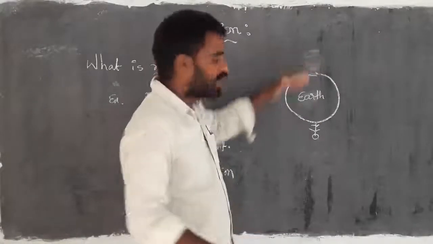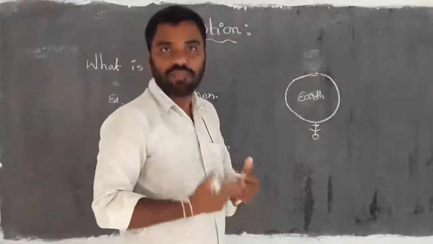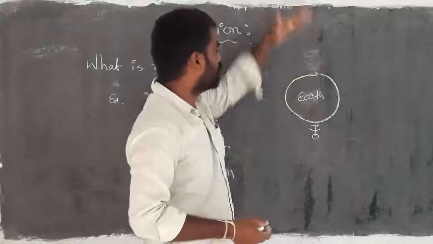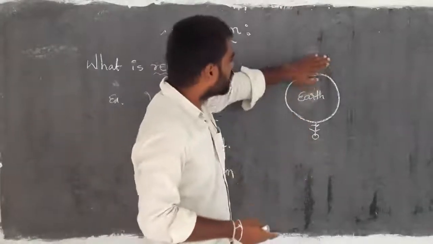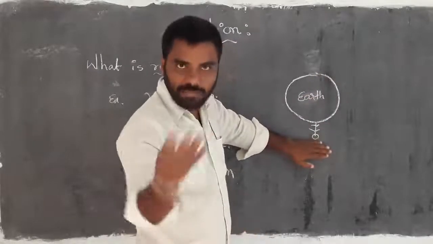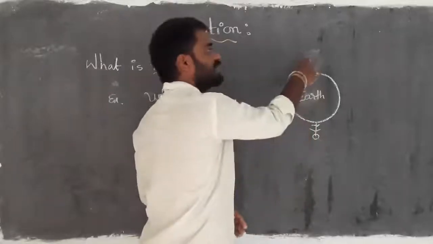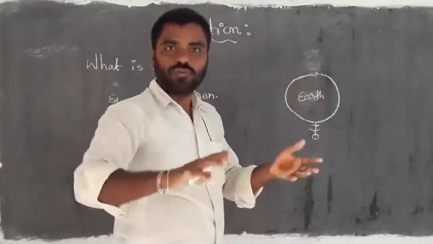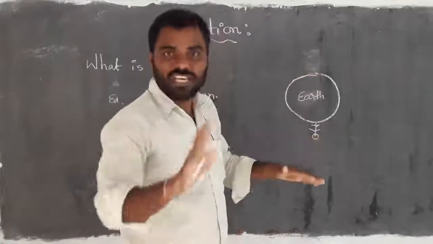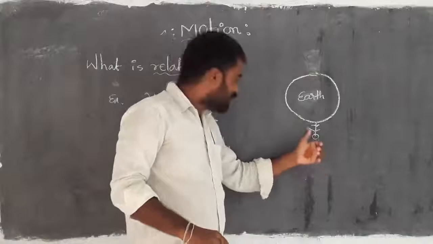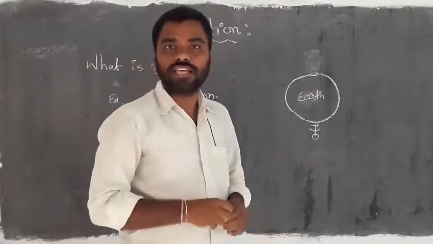Did you get the clarity? If a single person is here and there are no persons on the remaining sides, then you consider this as up and this as down, because that is the general observation. Same thing here: if the person is moved to this side, then he also considers this up and this down. So the consideration of up and down changes based on the person. The person is the candidate we call the observer.